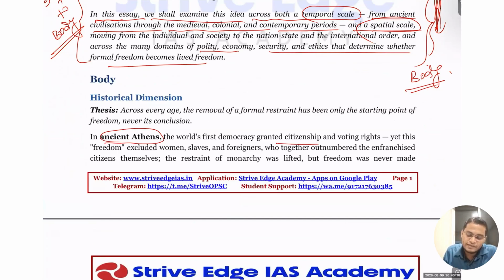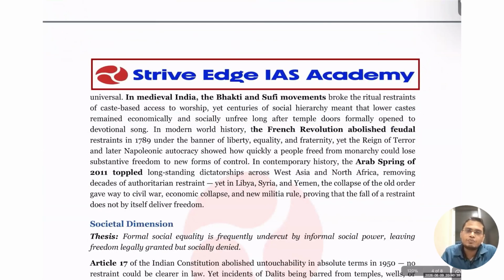They granted citizenship and voting rights to its citizens. Not all citizens, though. They granted voting rights and democracy, but they excluded a large number of women, slaves, and foreigners. So they were just giving the absence of restraint, but that led to revolt, and ultimately they removed their monarchy. But freedom was never made universal. Just the absence of restraint is not going to give real freedom. Real freedom means we have to go the extra step to give capability, to give the people the freedom to realize what freedom meant to them.